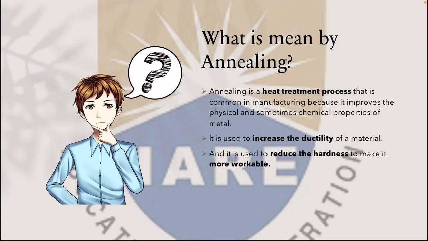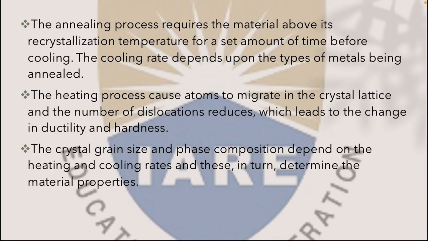Annealing is a heat treatment process that is common in manufacturing because it improves the physical and sometimes chemical properties of metal, where it is used to increase the ductility of a material and to reduce the hardness to make it more workable. The annealing process requires heating the material above its recrystallization temperature for a set amount of time before cooling. The cooling rate depends upon the type of material being annealed.